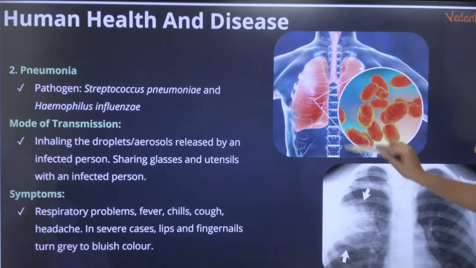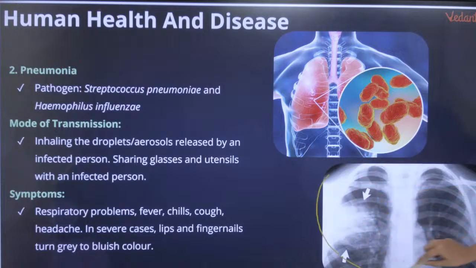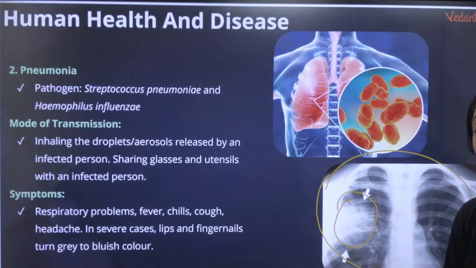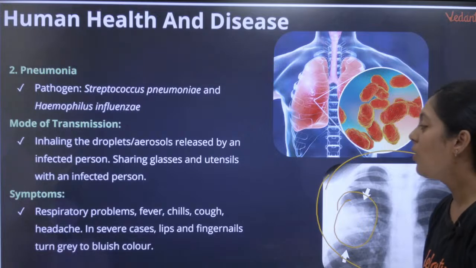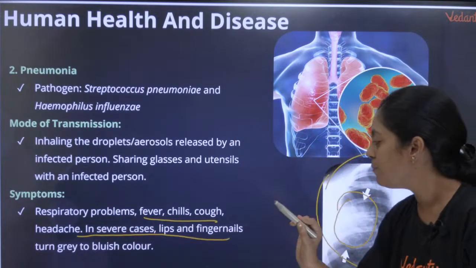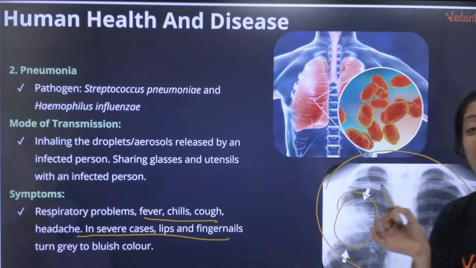This is your alveoli, here you can see the X-ray of the lungs. You can see here the alveoli are filled with mucus, okay. That region of the lungs is not going to help in respiratory transport. That is very important, okay. Fever, chills, cough, headache. In severe cases, lips and fingernails turn gray to bluish color.